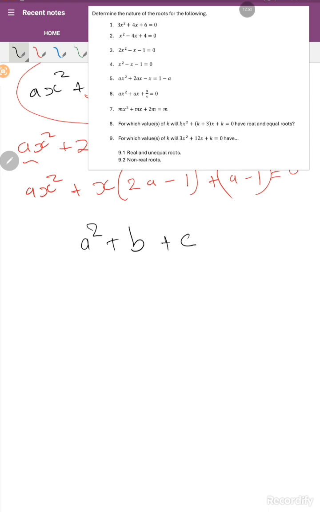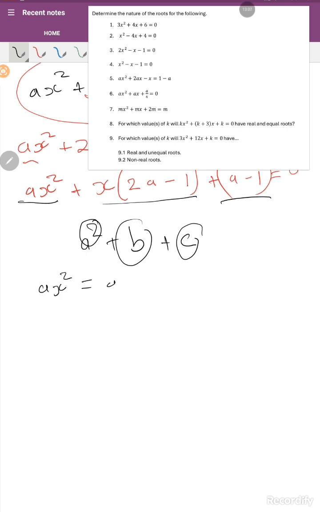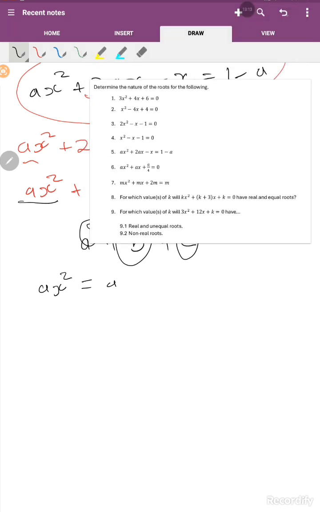This is our standard form. Therefore, here we have that, and these we have that, and the common we have that. You see? So meaning that our a is equal to this.